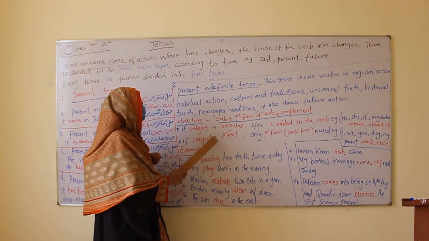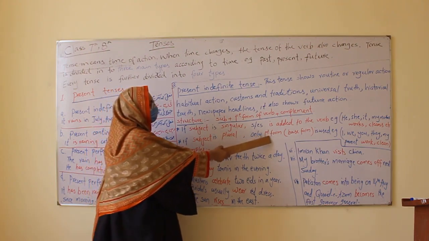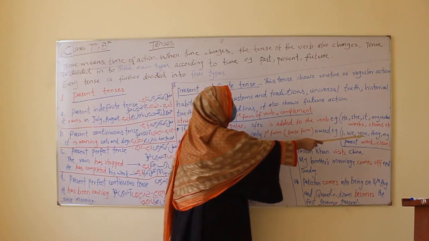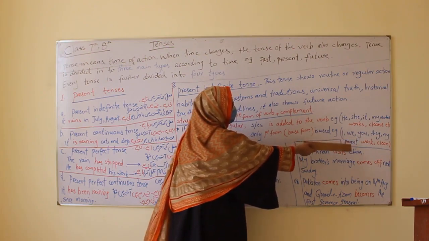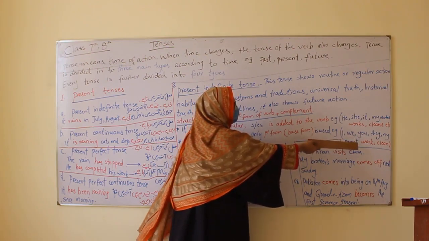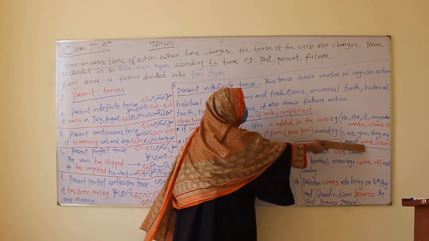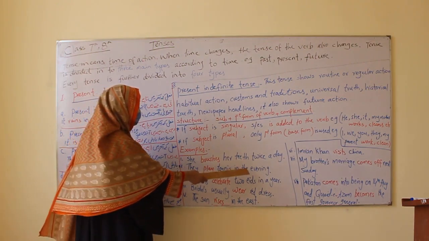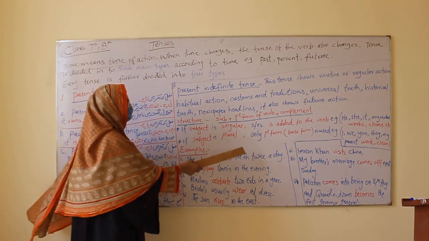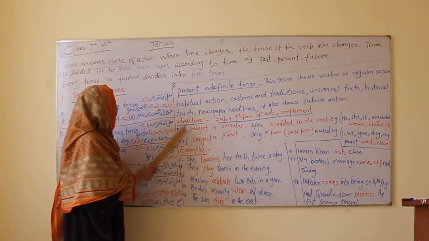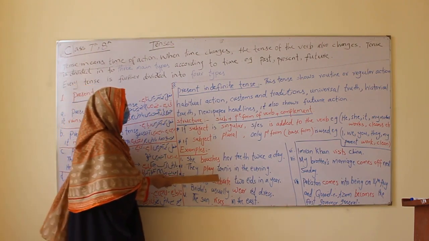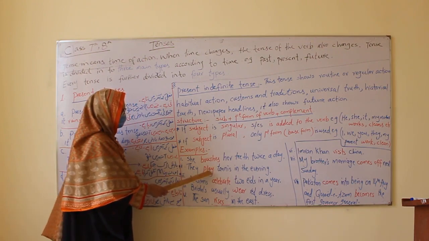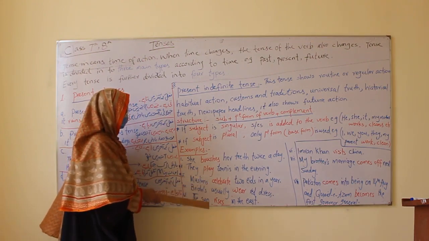Next, if subject is plural, only first form or base form is used. For example, I, we, you, they, or if it is noun form like my parents, my friends, then verb is only first form, work or clean. Like this, see, they play tennis in the evening. If you translate them, see, "वो दिन में 2 दफा ब्रश करती है". See, brush करती है. They play tennis in the evening. They is plural. It takes only base form or root form, no s or es.